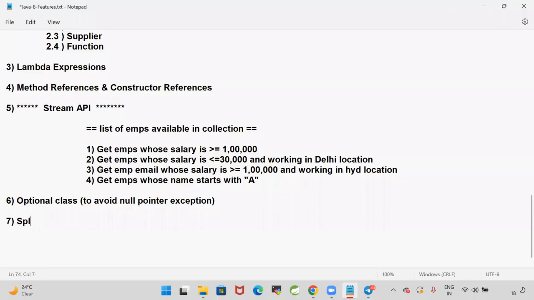And one more thing they provided is one iterator called the special iterator. Earlier we have seen the normal iterator.